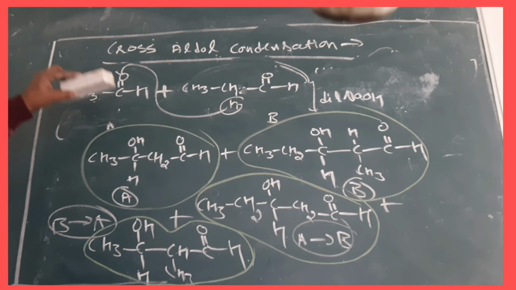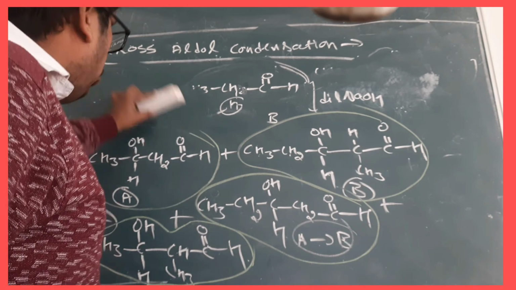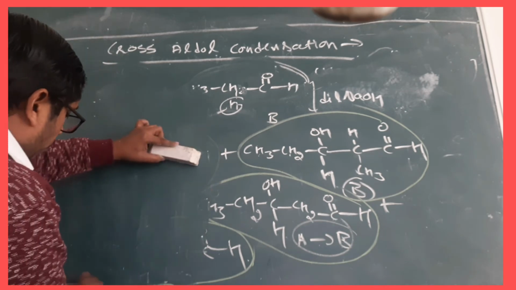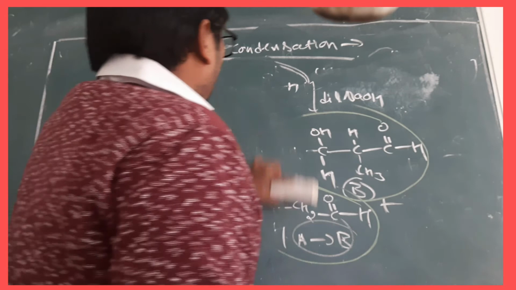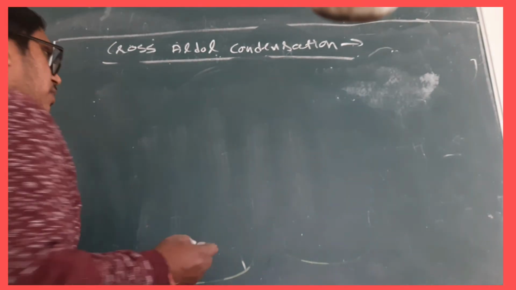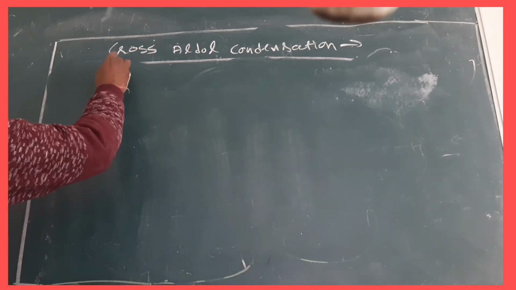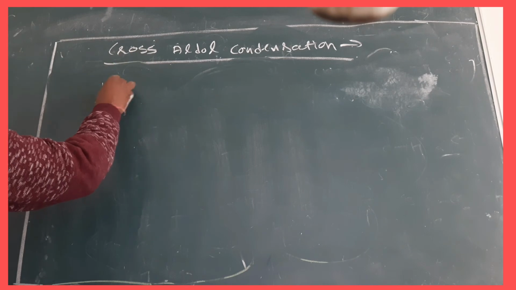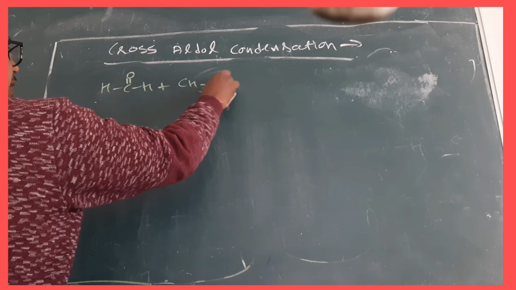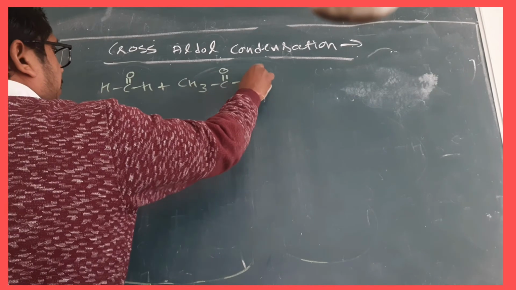So usually, whensoever cross aldol condensation is there, we are always using one molecule with the alpha hydrogen and another molecule without alpha hydrogen. Clear? Like that: HCOH plus CH3COCH3.